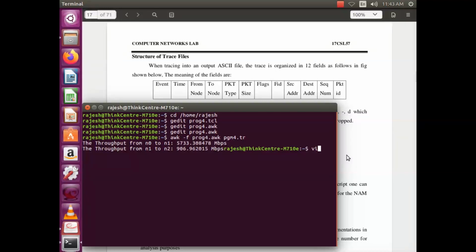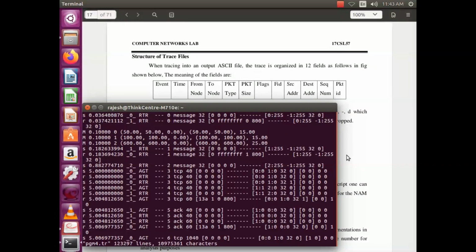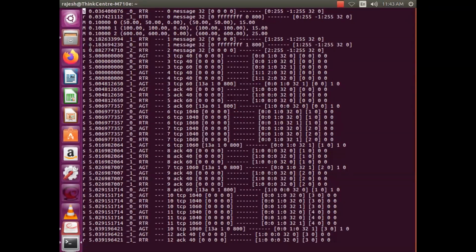Let us see the content of our trace file. pgm4.tr is my trace file, which is created here. Look into this. If the first field is r and the third field is AGT, I need to select such lines. Here, the first field is r, received from the first node, AGT, and then the sequence number is determined.